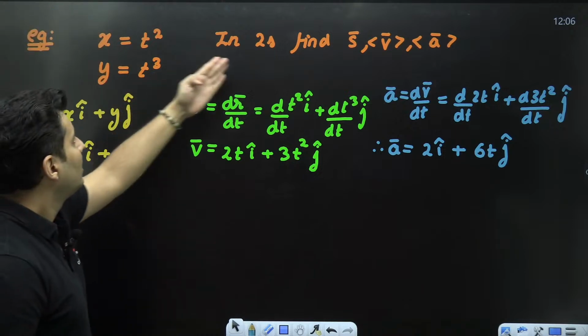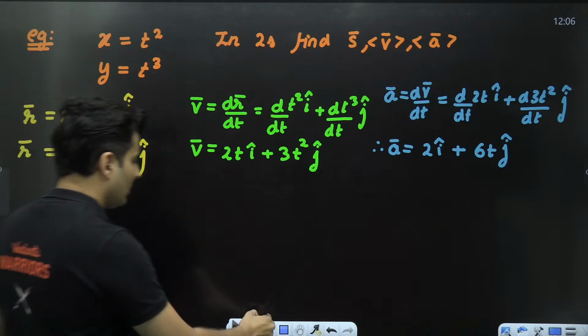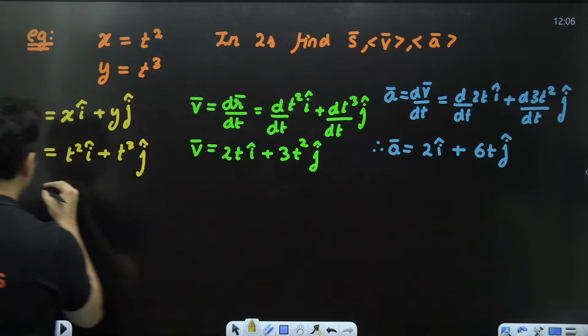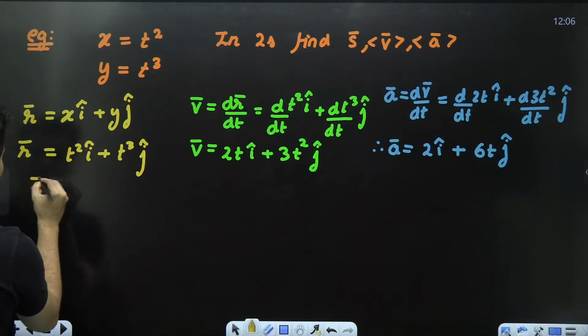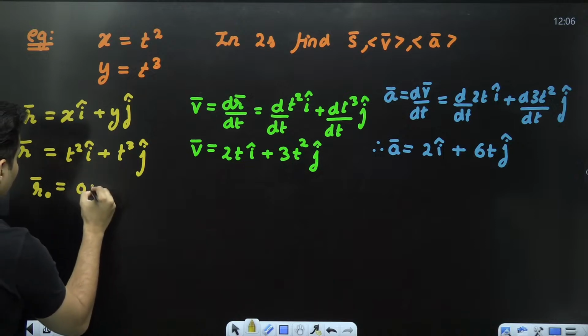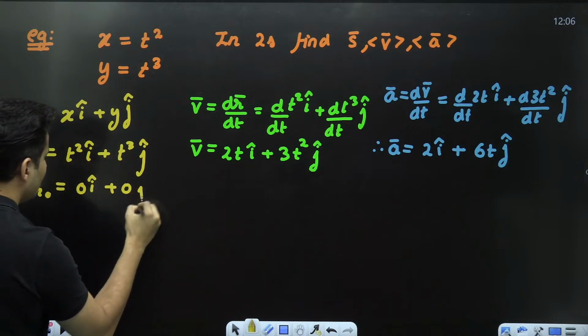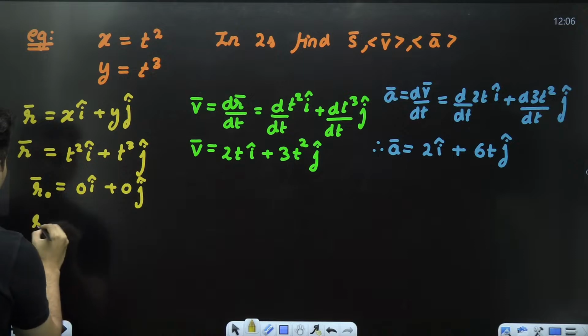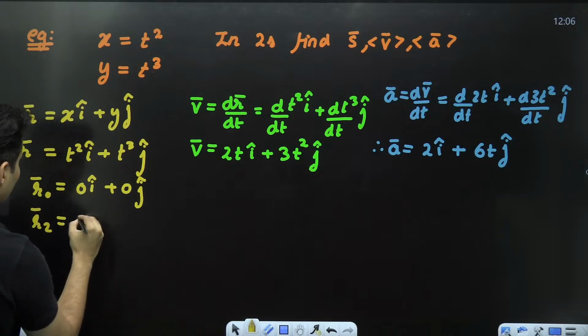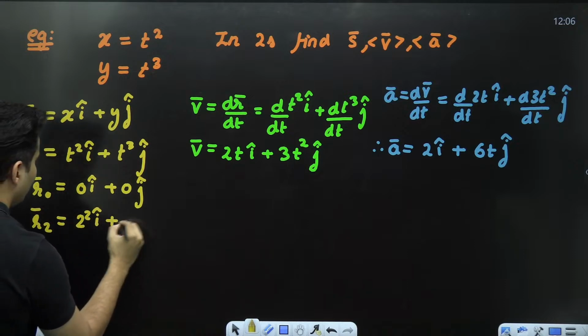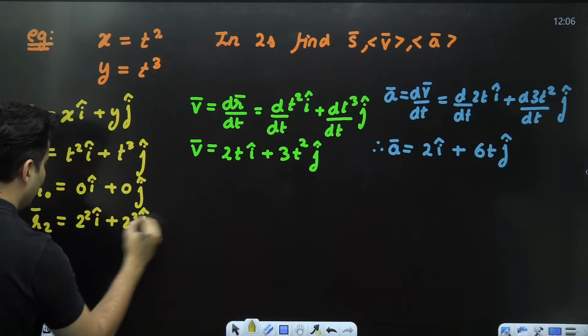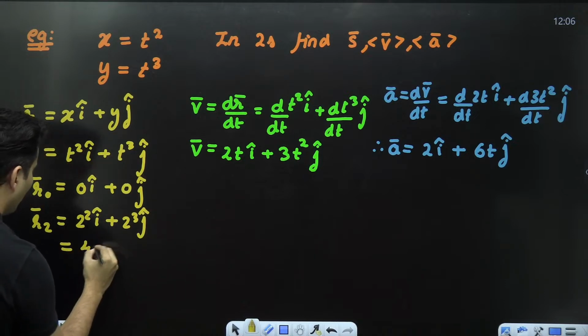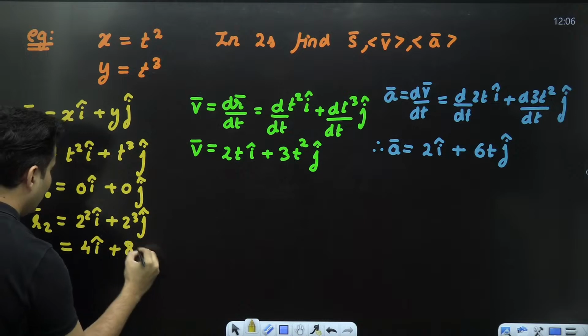What is that in 2 seconds? So let's find out what will be the original position when time is 0. Put time as 0, it will become 0 i cap plus 0 j cap. When time is 2 seconds, it will become 2 square i cap plus 2 cube j cap, which means it is 4 i cap plus 8 j cap.